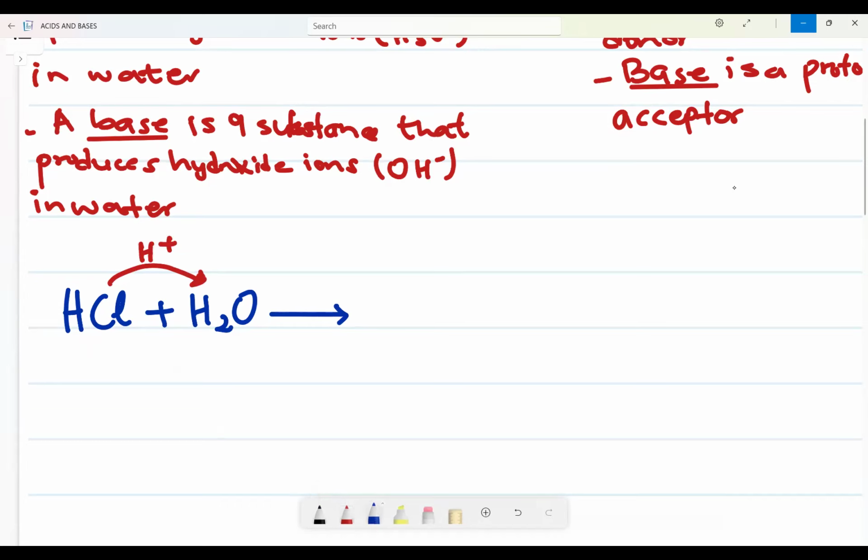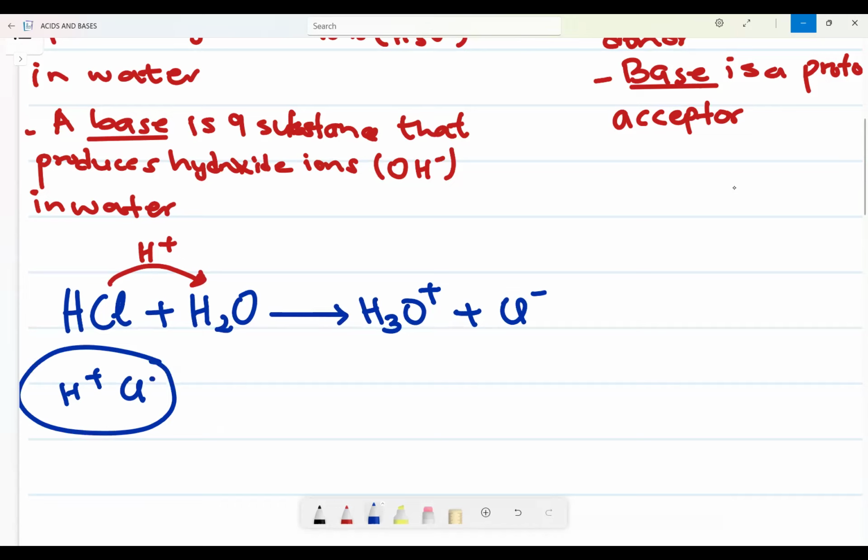Then in that case, what will happen? H2O will acquire a proton. Therefore, what will be left here? Cl minus, because we have H plus and Cl minus in this compound. So if I'm taking H to the other side, can you see that?